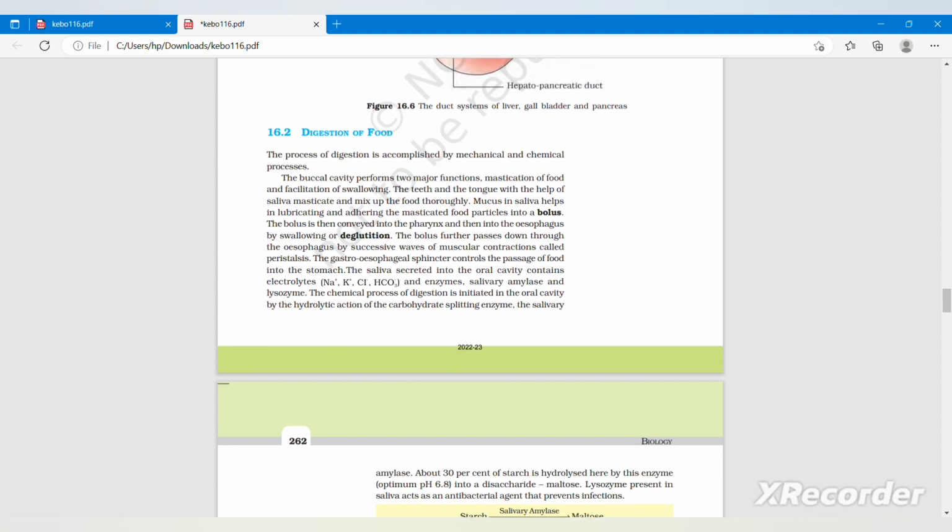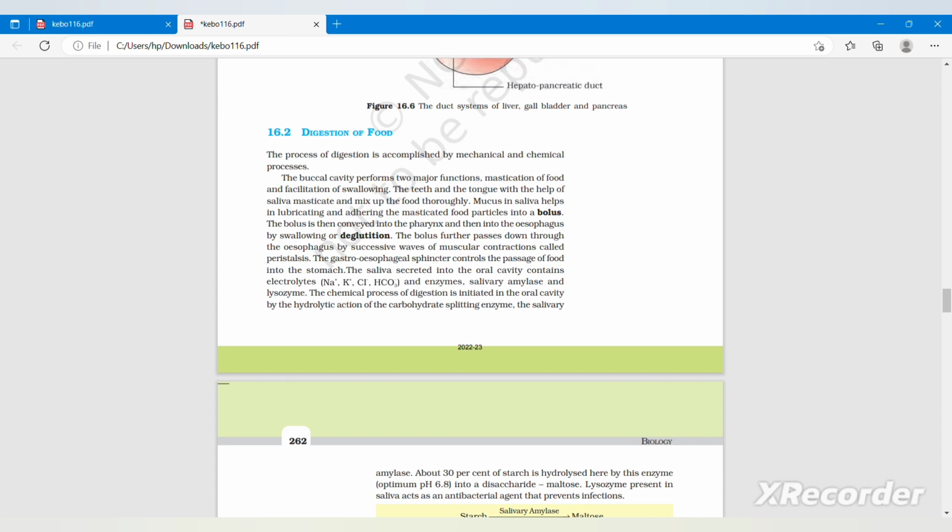Next topic is 16.2, that is digestion of food. The process of digestion is accomplished by mechanical and chemical processes. The buccal cavity performs two major functions: mastication of food and facilitation of swallowing. The teeth and the tongue, with the help of saliva, masticate and mix up the food thoroughly. Mucus in the saliva helps in lubricating and adhering the masticated food particles into a bolus. The bolus is then conveyed into the pharynx and then into the esophagus by swallowing or deglutition.